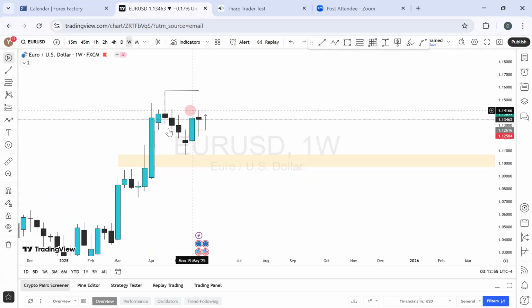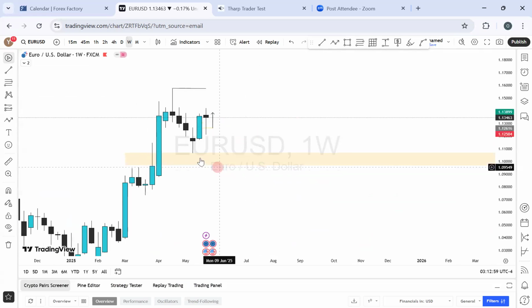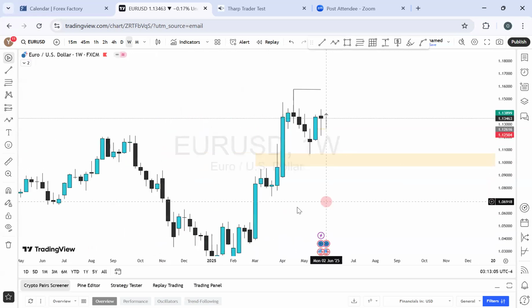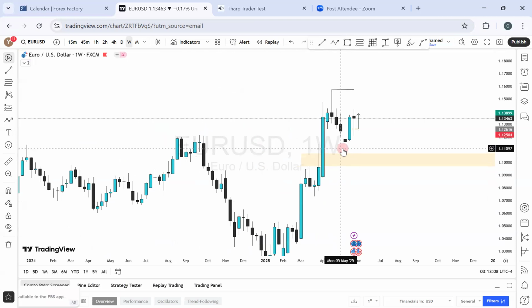So price was just within this range, within this high, protecting the price, looking like we're still expecting more sell. But look at the market, it has filled that level. So this entry drill was really real. It has filled that level on this particular week. That was like 4 weeks ago.